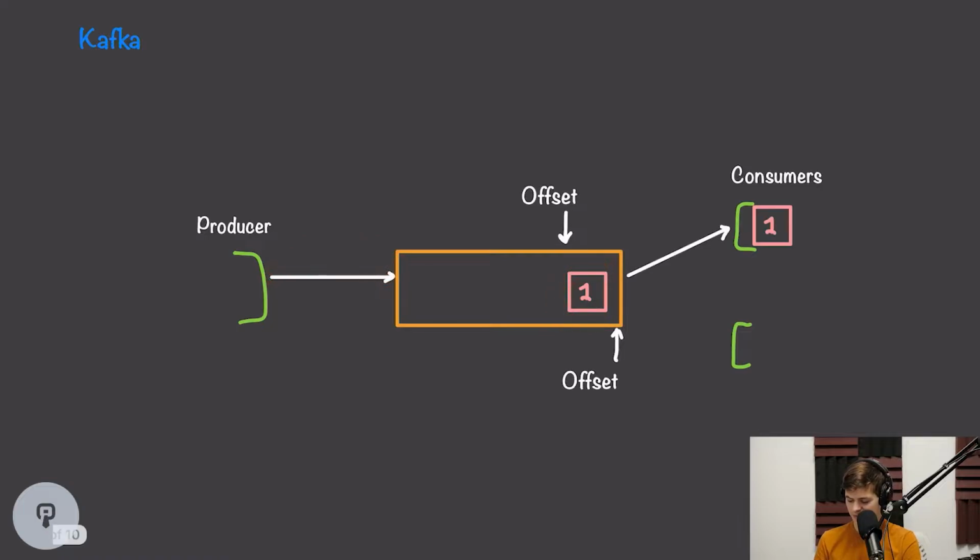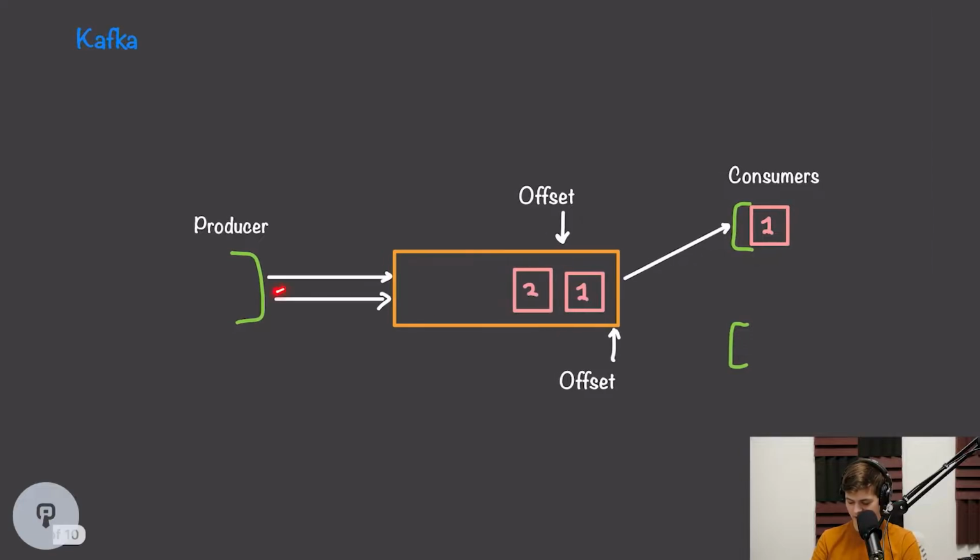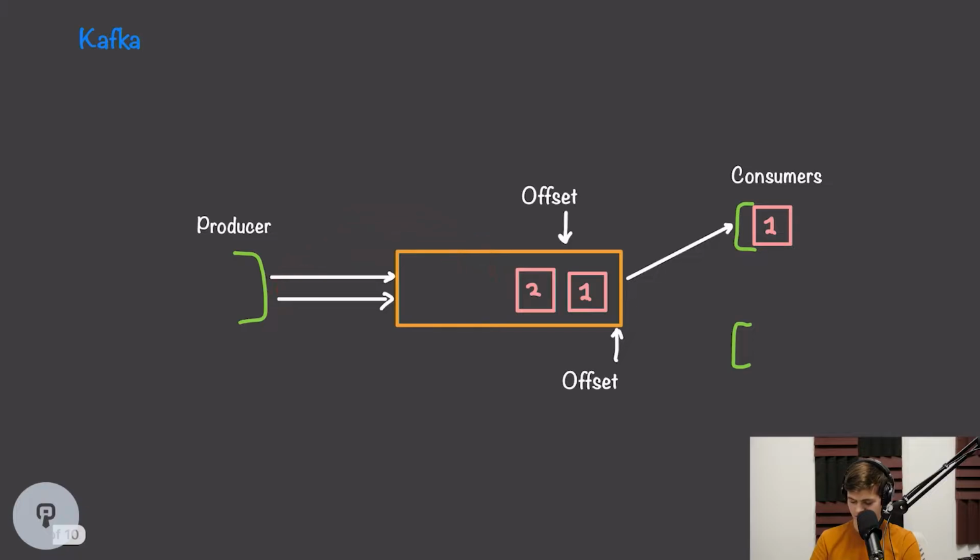Once a consumer consumes that message, again, it doesn't get deleted from the queue. It'll simply get sent to the consumer, and the offset will update to be after that message. If this consumer polled for updates again, it would see that there was nothing after this offset, so it wouldn't receive any new messages. Our producer can then add a second item into the queue, and it will sit at the end of the queue.